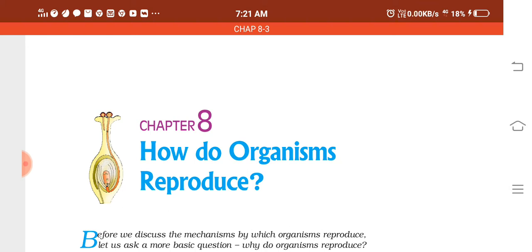So if the ovum, or egg, is not fertilized, what will happen? That will lead to the degeneration of the uterine lining. The layers of the uterus will fall off, and this leads to menstruation.